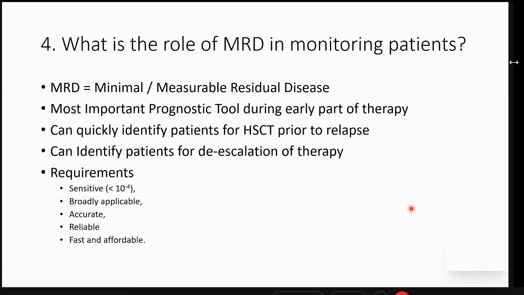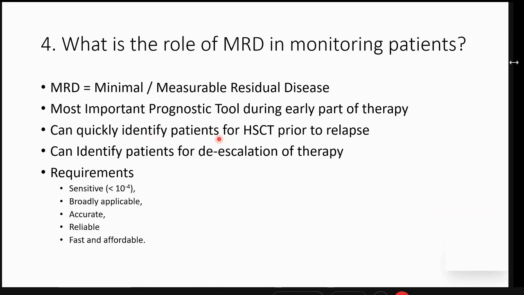Again, MRD has been beautifully studied, and we know what it is in monitoring pediatric patients of ALL. What is the evidence of using MRD in our adult ALL patients? Now, MRD is minimal or measurable residual disease, both used interchangeably. It is the most important prognostic tool during the early part of therapy, and it quickly identifies patients.